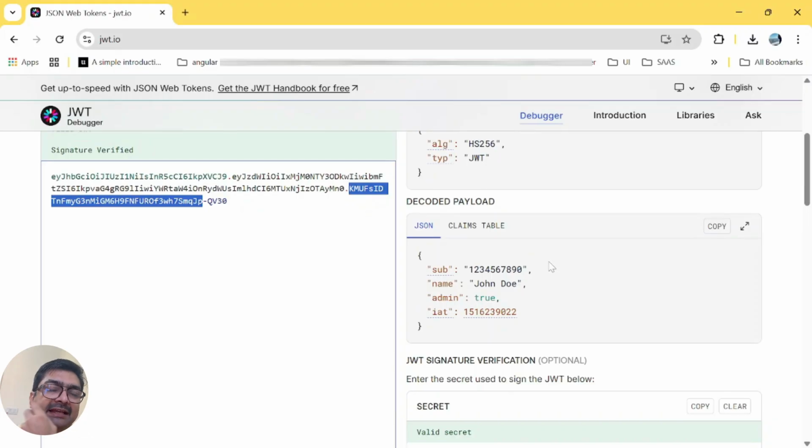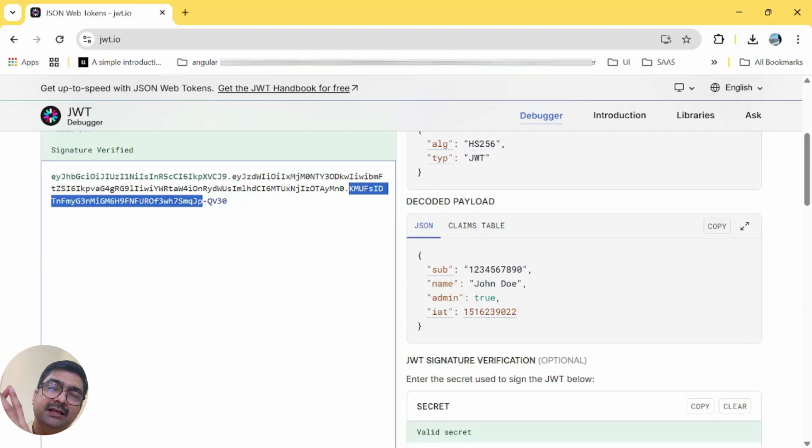Now if any character is tampered with, what happens? The signature itself changes. That is how your server is able to validate if the token is legit or not. So till now, everything was mostly theoretical, but important theory from the concept point of view. Now let us go back to the project that we have been building and try to add JWT.